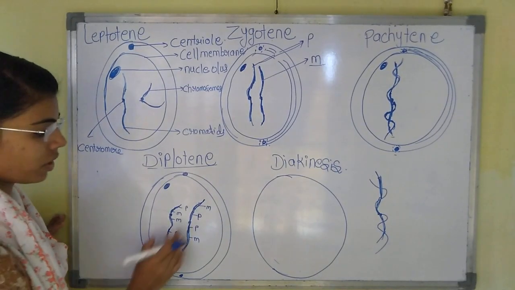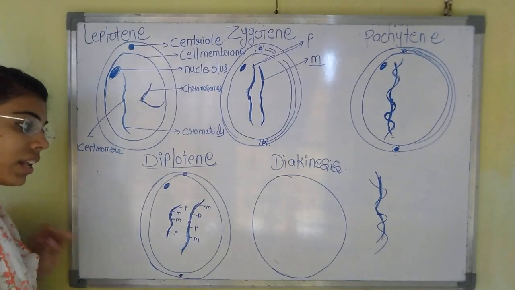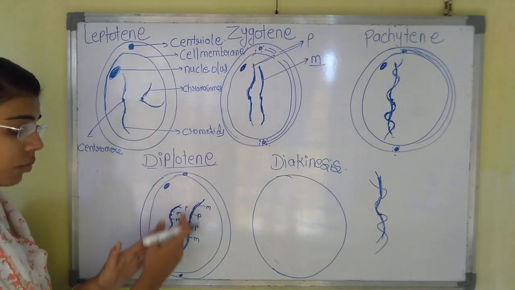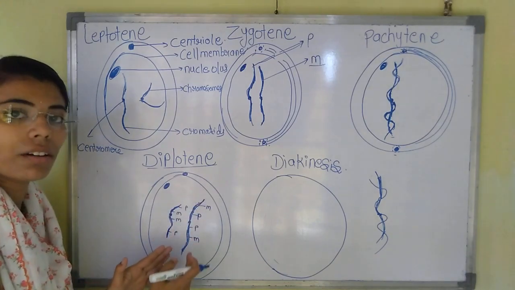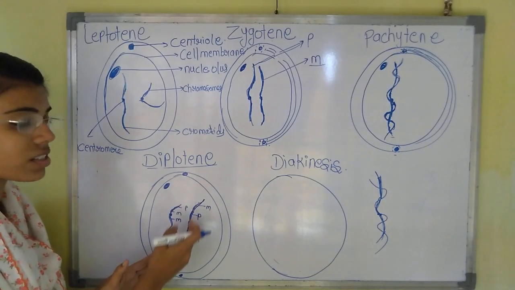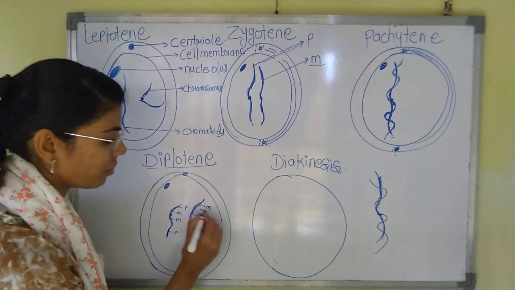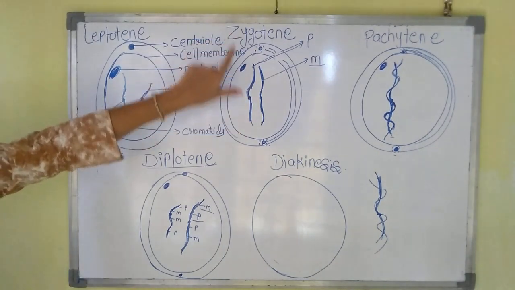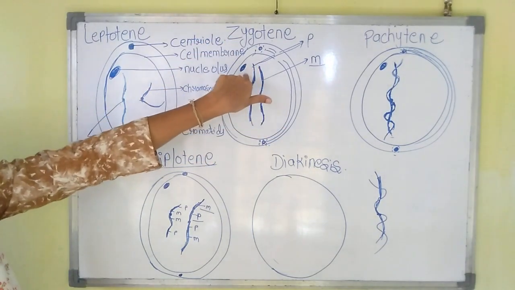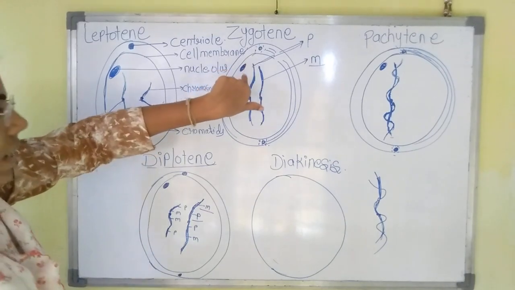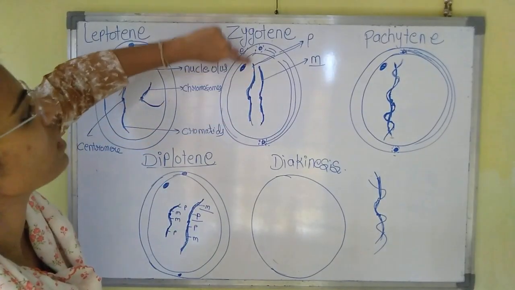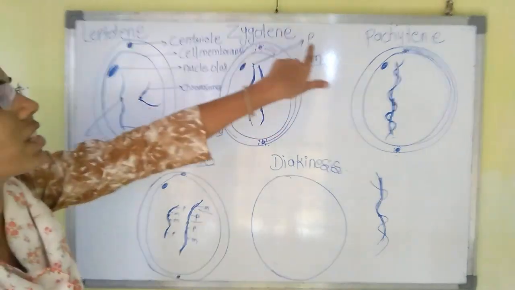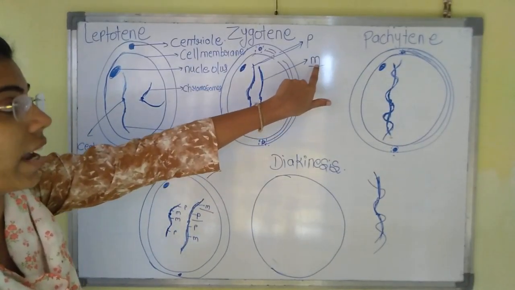Now these chromosomes will look like this. After this, these chromosomes will consist of both characteristics. They will consist of both genes, the genes from the mother and the genes from the father. In this, one chromosome consists of only the paternal characters, and this chromosome consists of only the maternal characters.